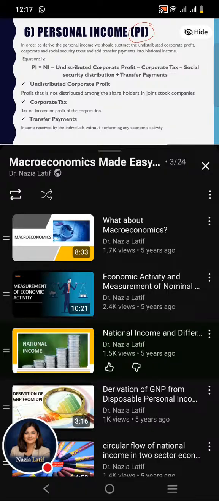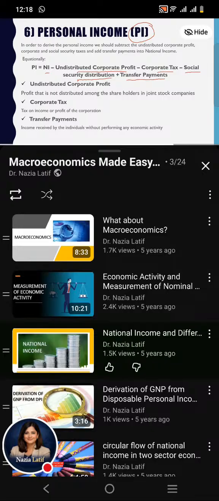In order to derive the personal income, we should subtract the undistributed corporate profit, corporate tax and social security taxes, and add transfer payments to national income. Equationally, personal income is equal to national income minus undistributed corporate profit minus corporate tax minus social security contributions plus transfer payments. Now we will explain all these terms one by one.